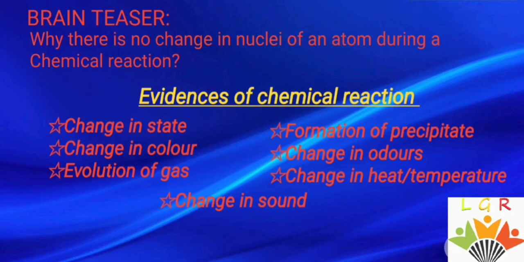A chemical reaction takes place either associated with a change in state, a change in color, the evolution of a gas, the formation of a precipitate, a change in odor, a change in heat or temperature, or a change in sound. Sometimes two or three changes also take place together. Sometimes a chemical reaction is associated with a change in state, change in color, and change in gas together. So now let's discuss one by one by taking a few examples.